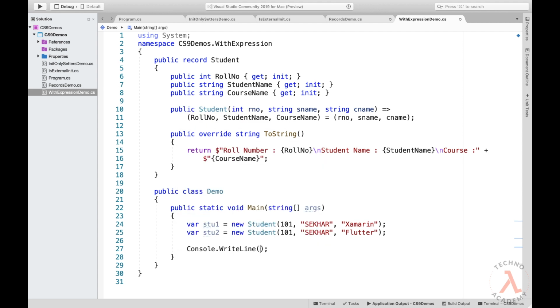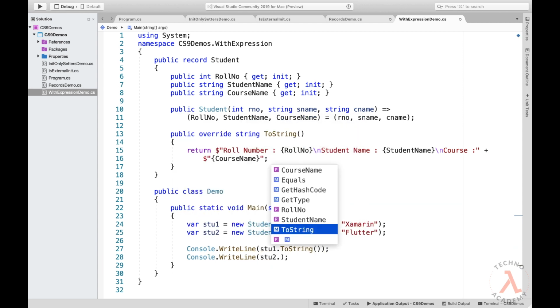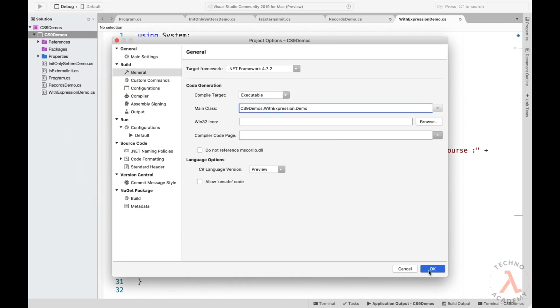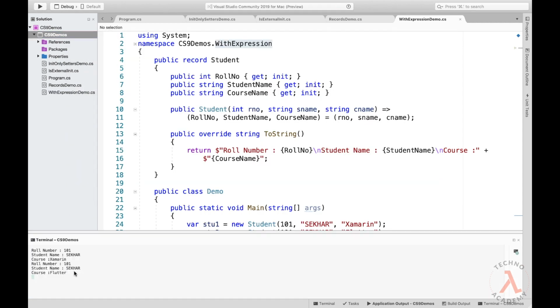So let me type in Console.WriteLine of stu1.ToString and Console.WriteLine of stu2.ToString. Now let me set this class as the main class and let me execute the program. As expected, we have got the result.